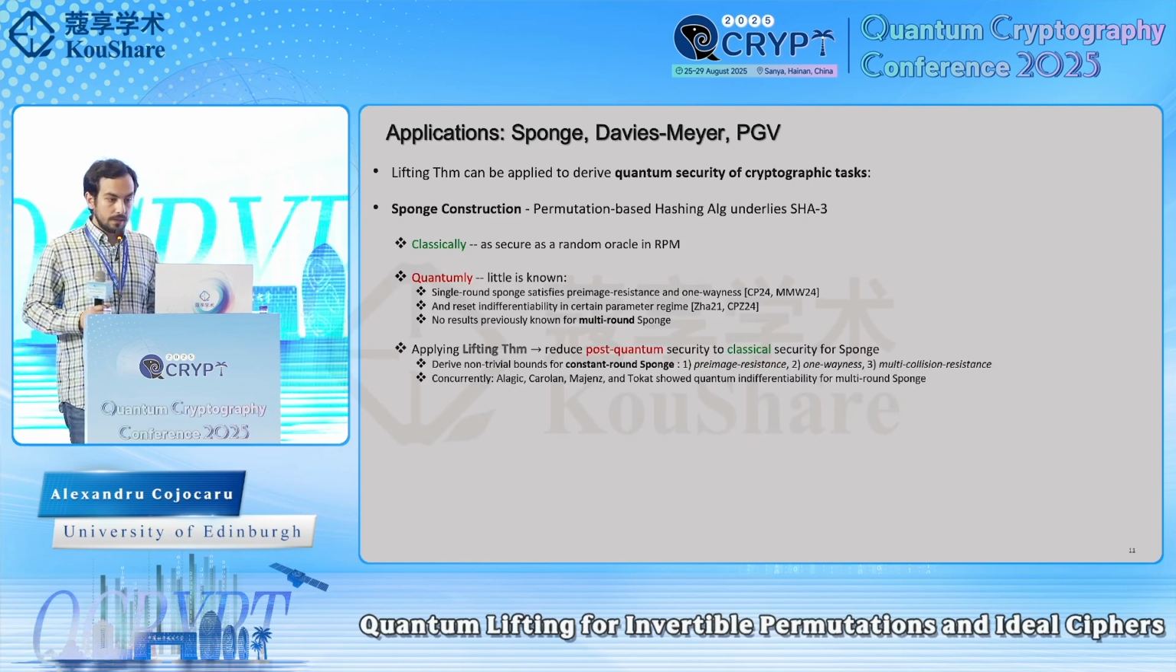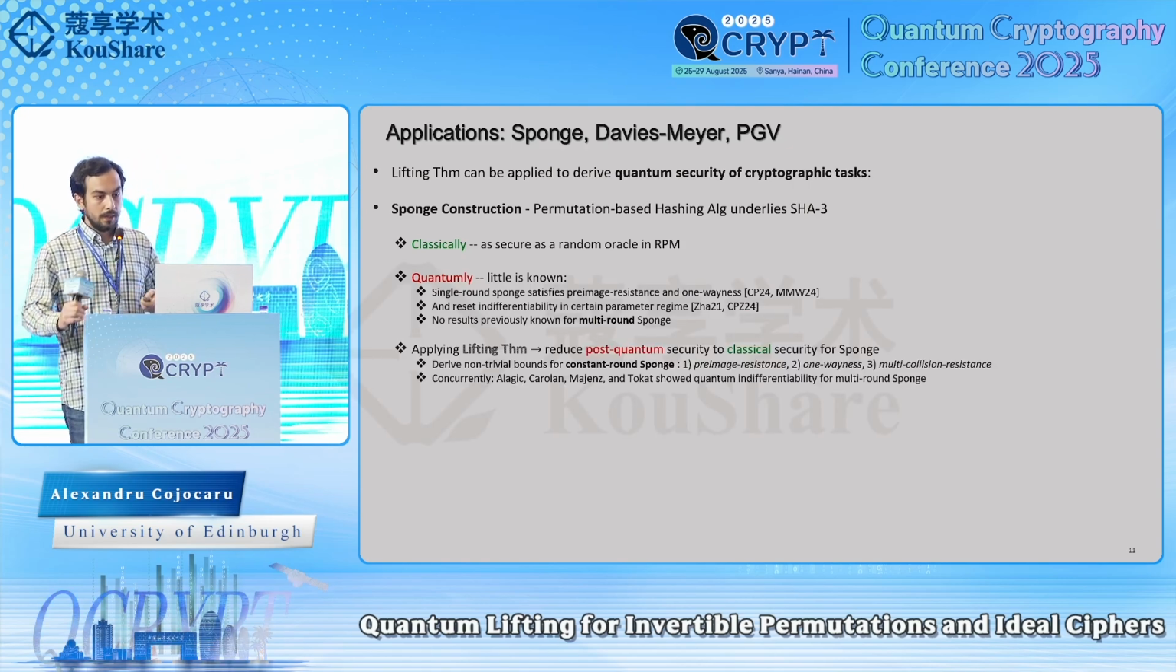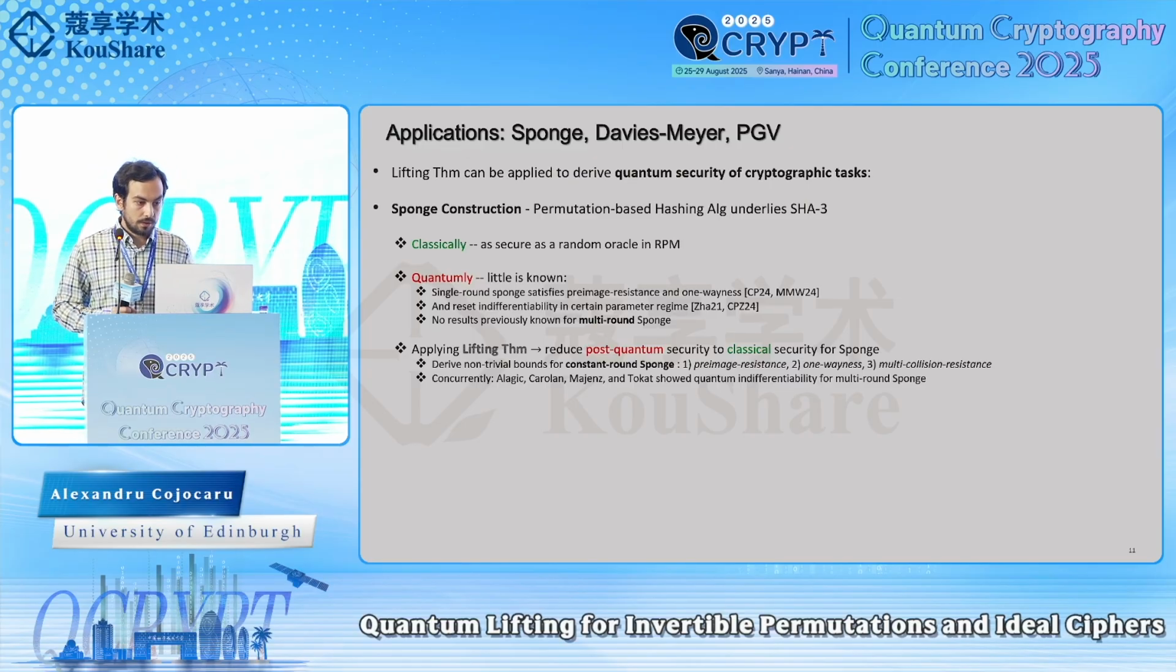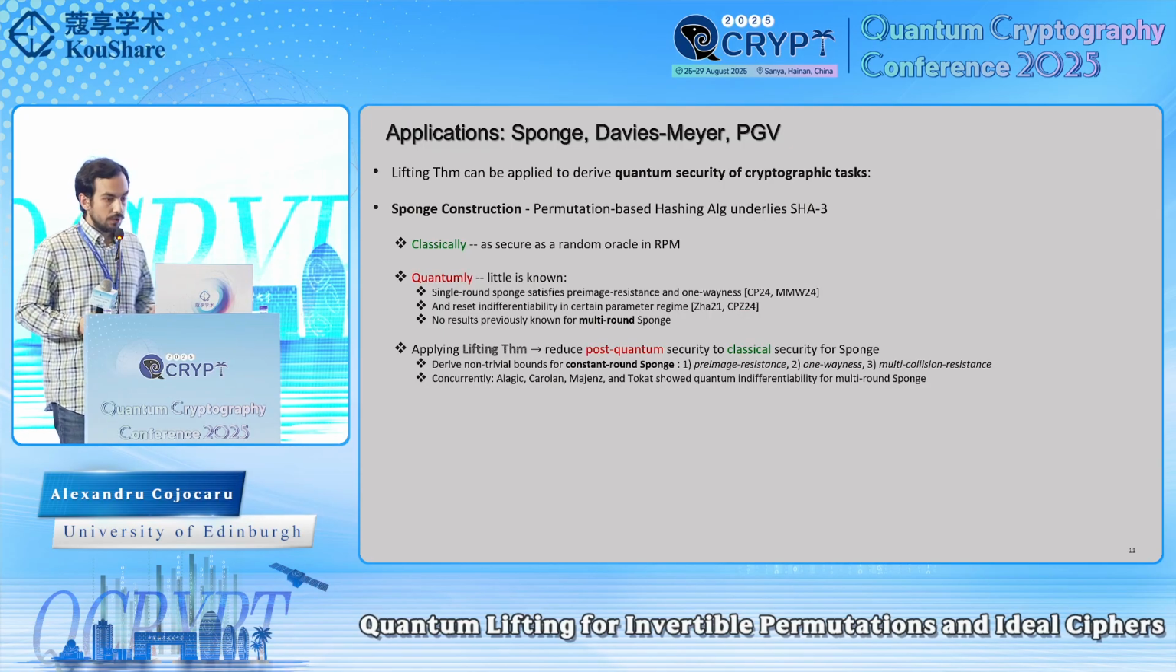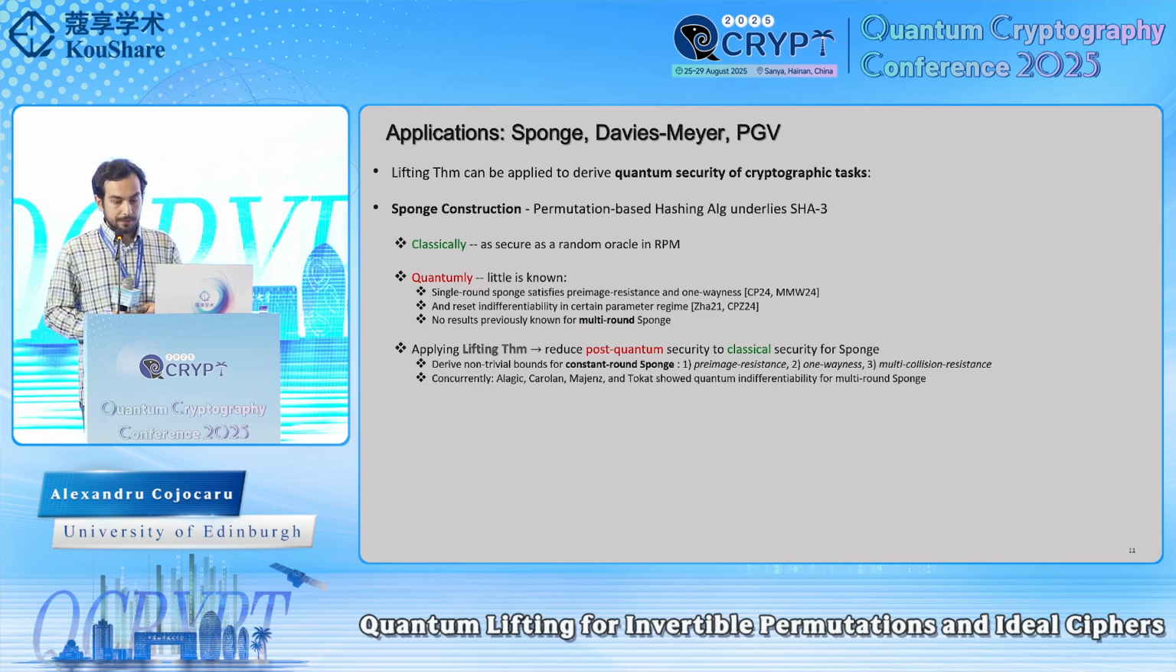And it turns out that by directly applying our lifting theorem, we can reduce the post-quantum security to the classical security of sponge. And this, in turn, allows us to derive some non-trivial bounds for constant round sponge, namely for properties such as preimage resistance, one-wayness, and multi-collision resistance. And here, I should mention that a very beautiful work of Alexandru, Majenz, and Tokat also showed quantum differentiability for multi-round sponge, but via a very different route.